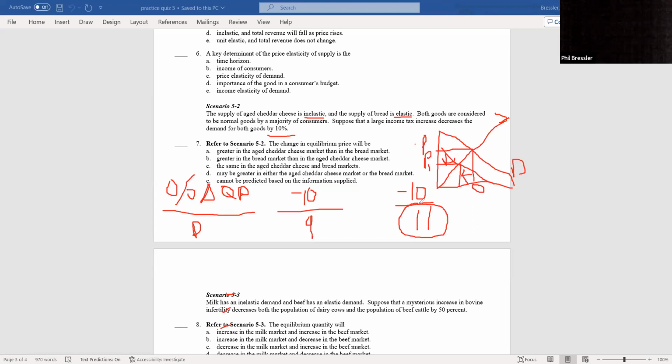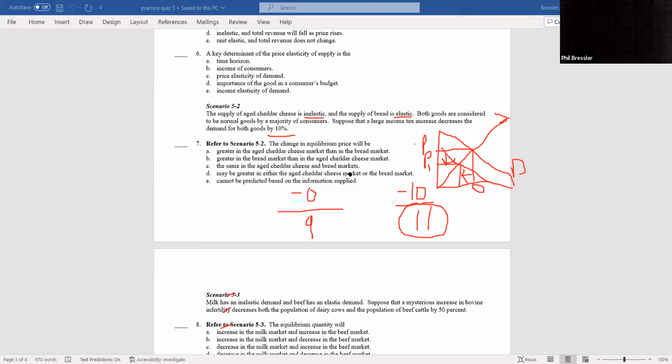They could ask, what happens to price and quantity in both? And they both go down, they both decrease, right? Because of the shift in demand, you got price down and quantity down. So that would be the change in equilibrium price and quantity. They both go down. Or they could ask you about price and quantity of one of them. All right, so you're either graphing it or plugging in the numbers there, and that would have got A as an alpha.